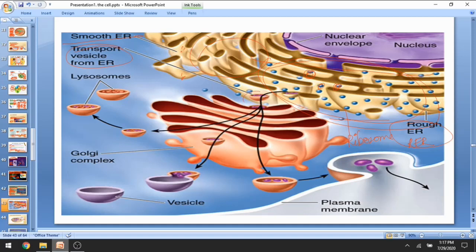Transport vehicles are these button-like shapes.